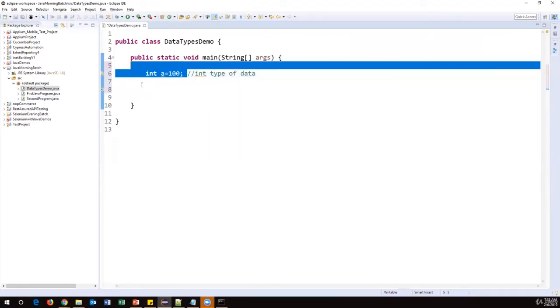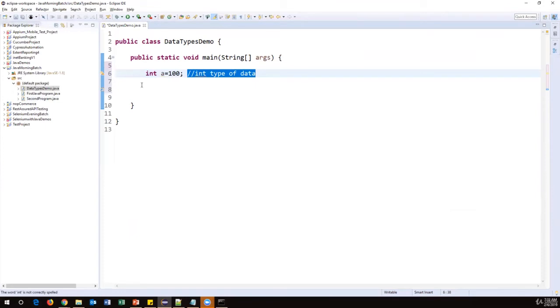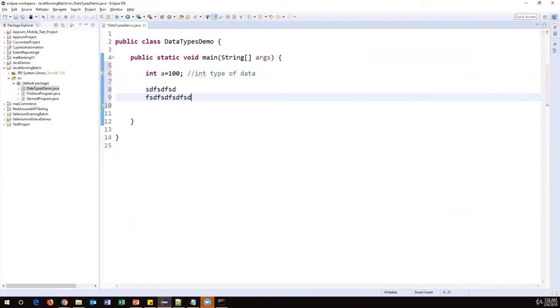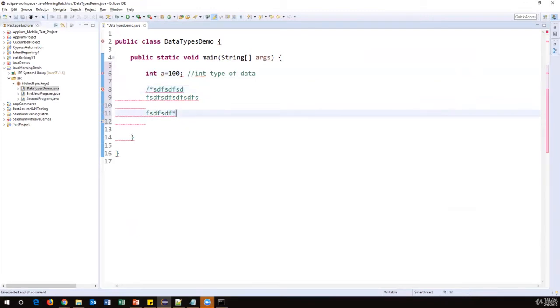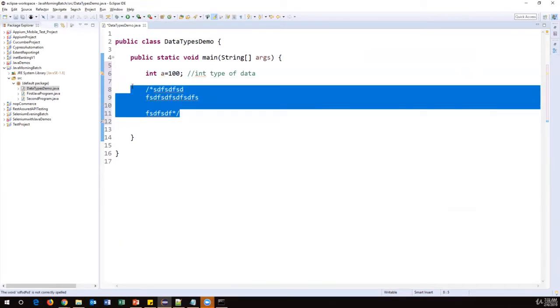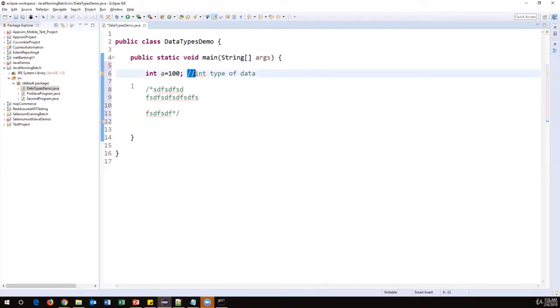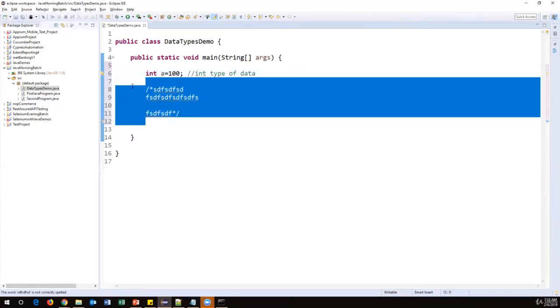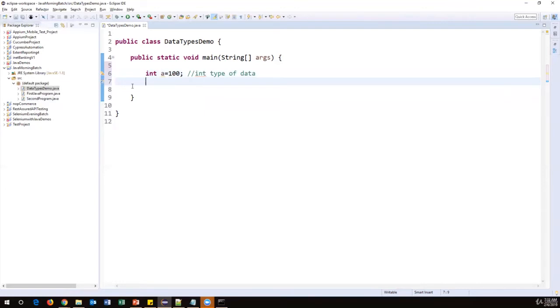So this is just a comment. Okay, slash slash represents a comment. And if you want to comment multiple lines, suppose you have written some junk data like this and I want to comment this, what you have to do is before that use slash star, and at the end also use star slash. So Java will ignore these statements at runtime. It will not execute these statements. So this is called a multi-line comment. And if you want to comment a single line, just say slash slash. So slash slash will comment a single line. Okay.